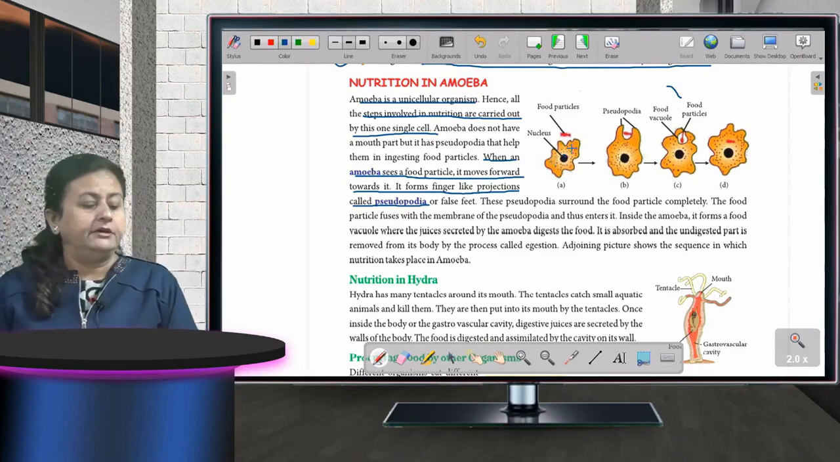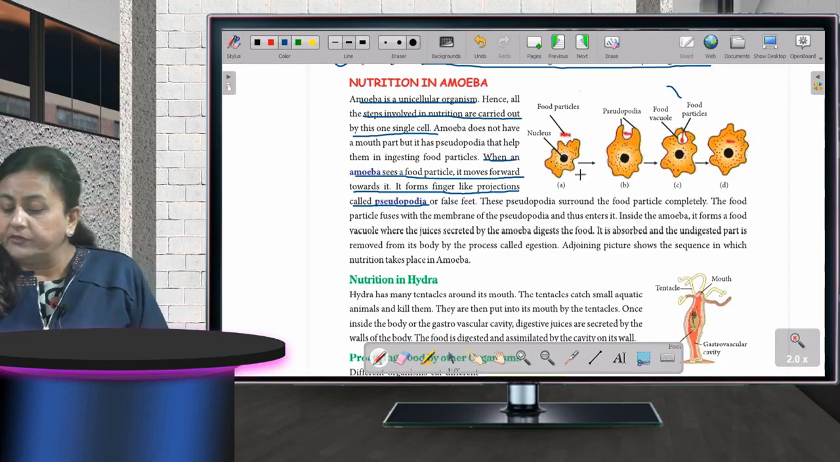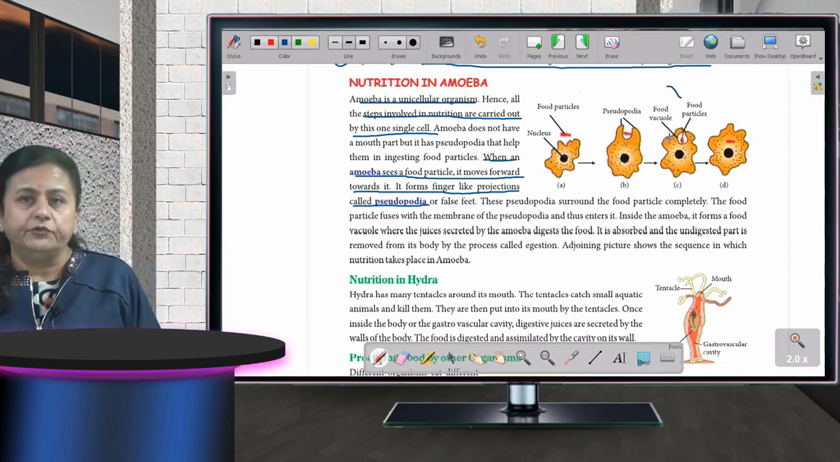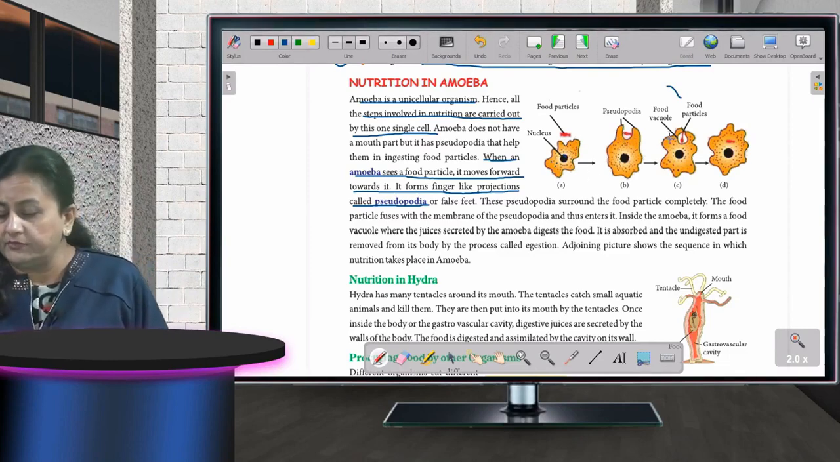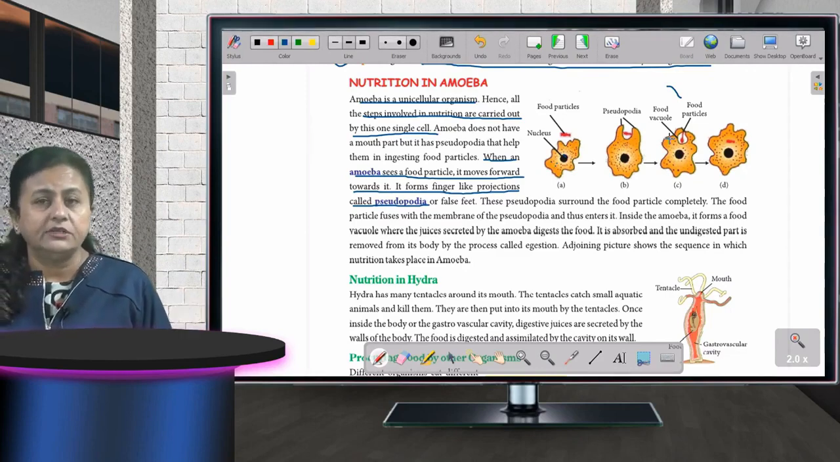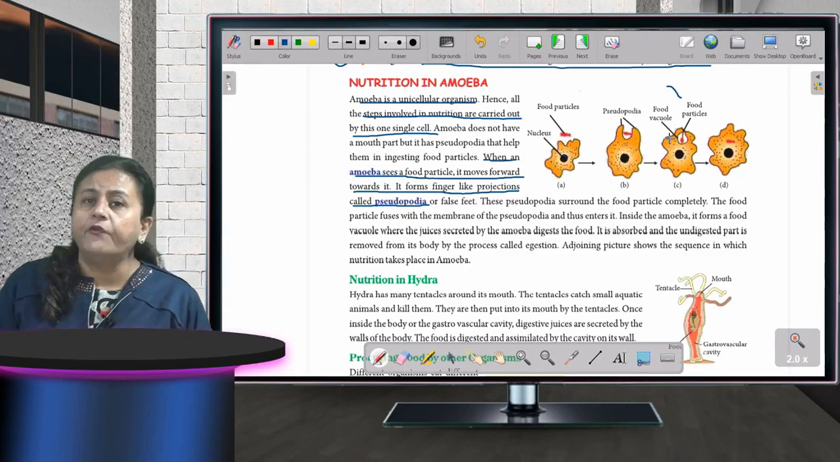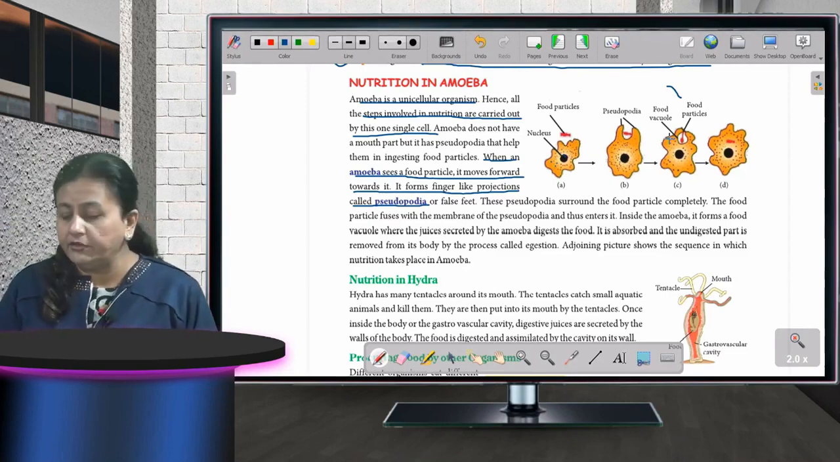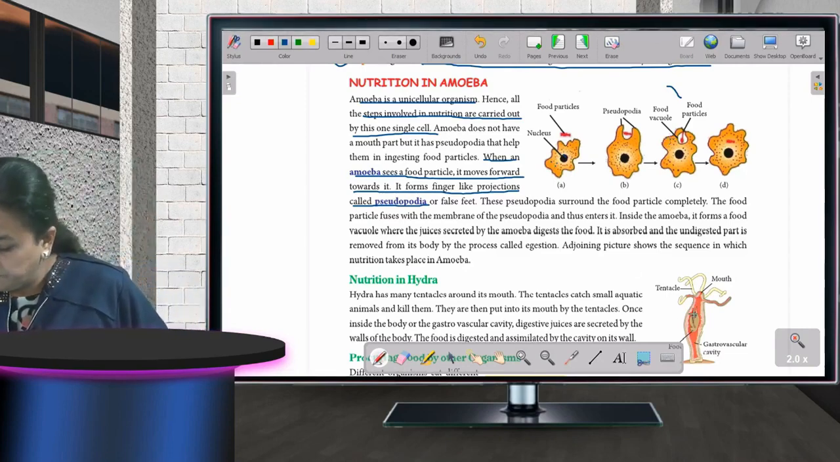Now how does it move towards its food? Whenever it sees any food anywhere, what does it do? It starts moving. How does it start moving? With its false fingers. Wherever the food is, I'll explain it to you here.